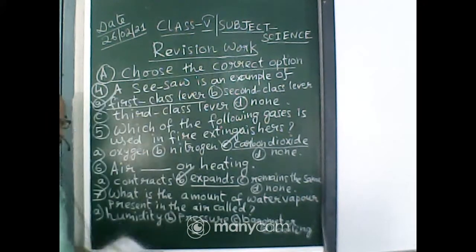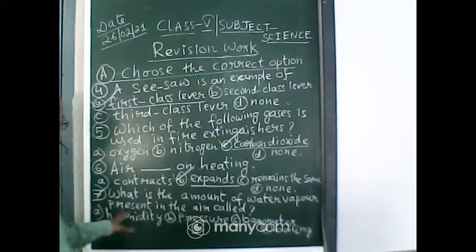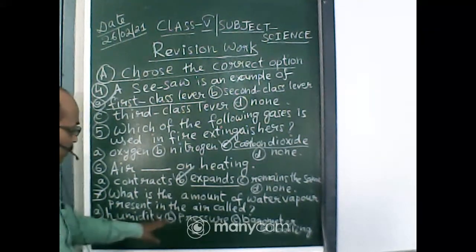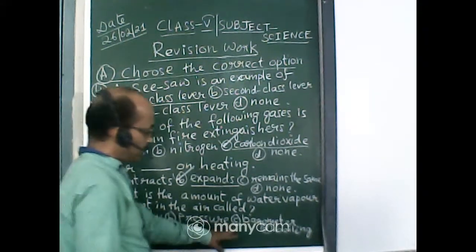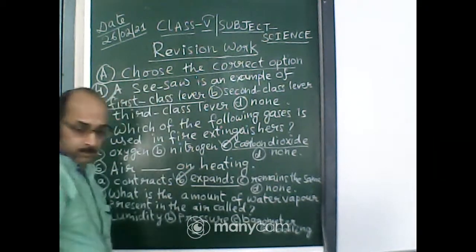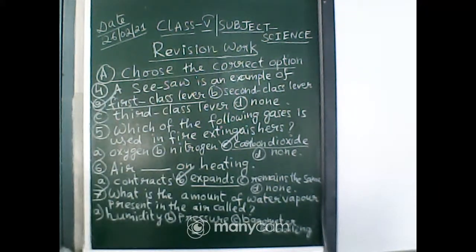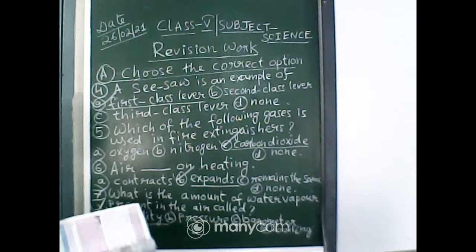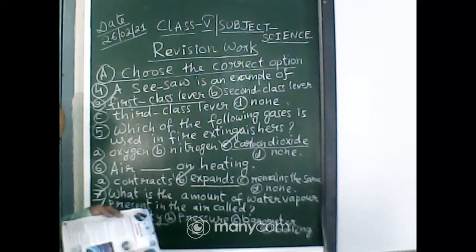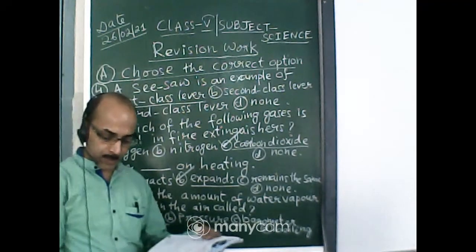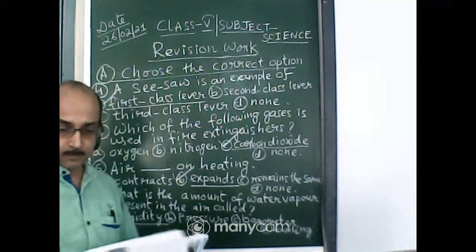So let me read it out. What is the amount of water vapor present in the air called? Is it humidity, pressure, barometer, or boiling? Yes, it is humidity. We have read the definition from the chapter: the amount of water vapor present in the air is called humidity.